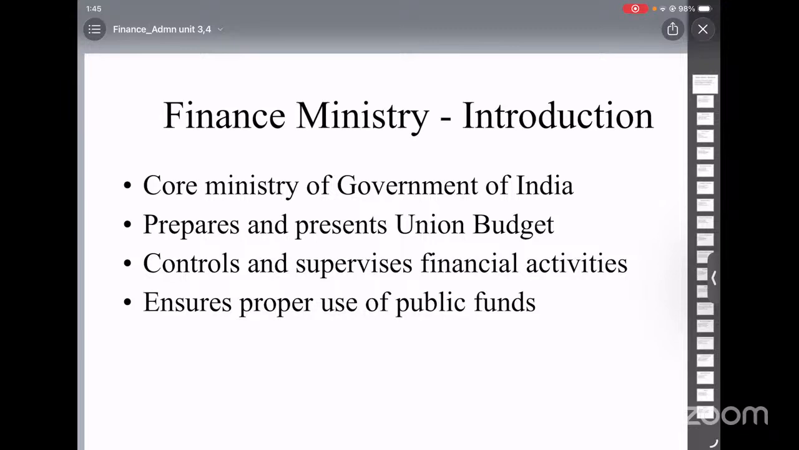So the members discuss overall policies and priorities of the government. Even expenditures that are not voted upon can be discussed. This discussion is more political than technical. The opposition plays an important role here. They review the performance of the government and raise public issues.